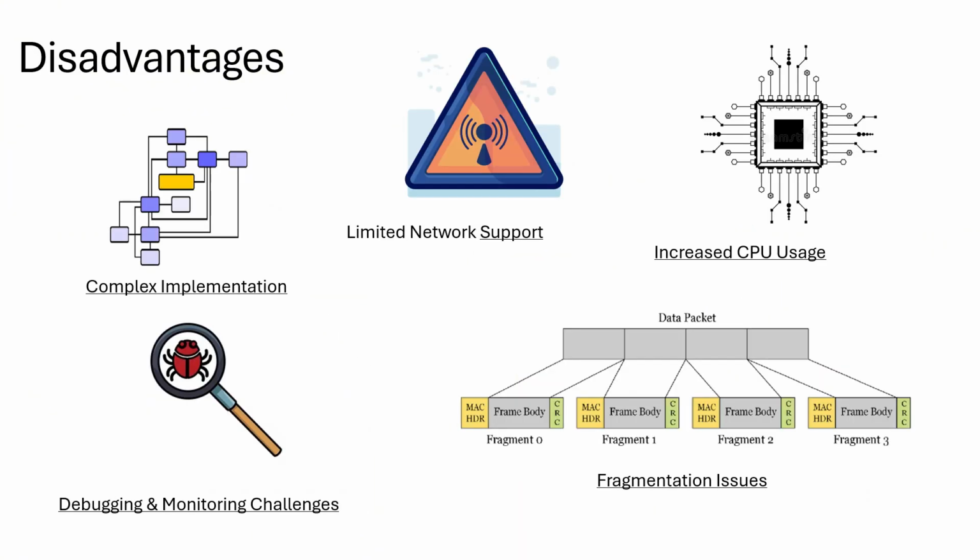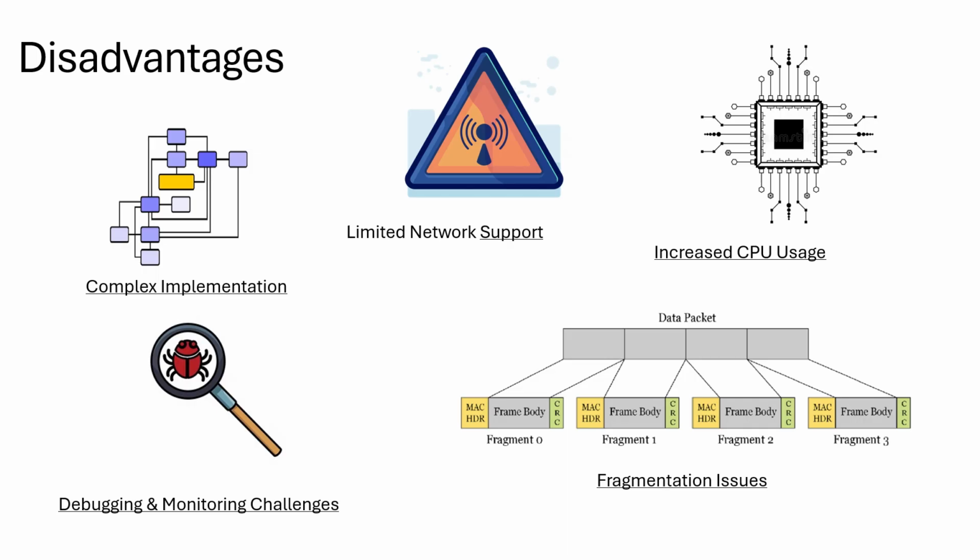Now, everything has its own disadvantages. Talking about the disadvantages of the QUIC protocol, I'll start with complex implementation. Since QUIC is a very new protocol and it's not been fully adopted by all websites, it takes a while to actually implement its complex structure into websites. Then there's high CPU usage.